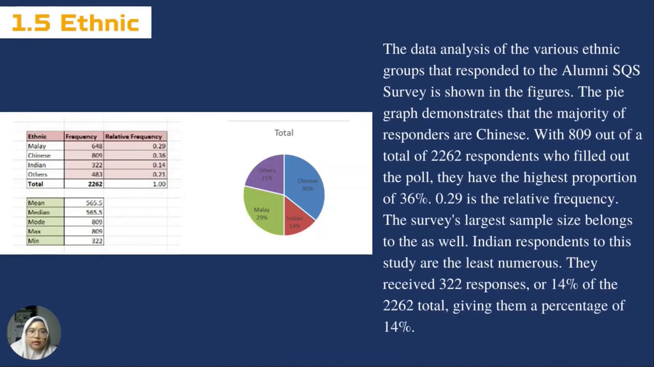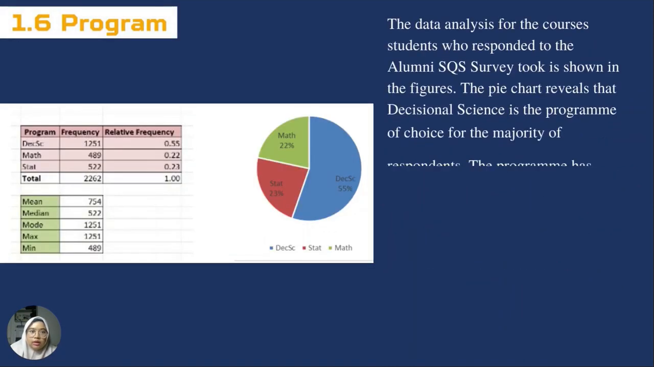Next is ethnic. The data analysis of the various ethnic groups that responded to the alumni SQS survey is shown in the figures. The pie graph demonstrates that the majority of responders are Chinese. With 809 out of a total of 2,262 respondents who filled out the poll, they have the highest proportion of 36%. 0.29 is a relative frequency. The survey's largest sample size belongs to them as well. Indian respondents to this study are the least numerous. They received 322 responses out of the 2,262 total, giving them a percentage of 14%. Next is program.